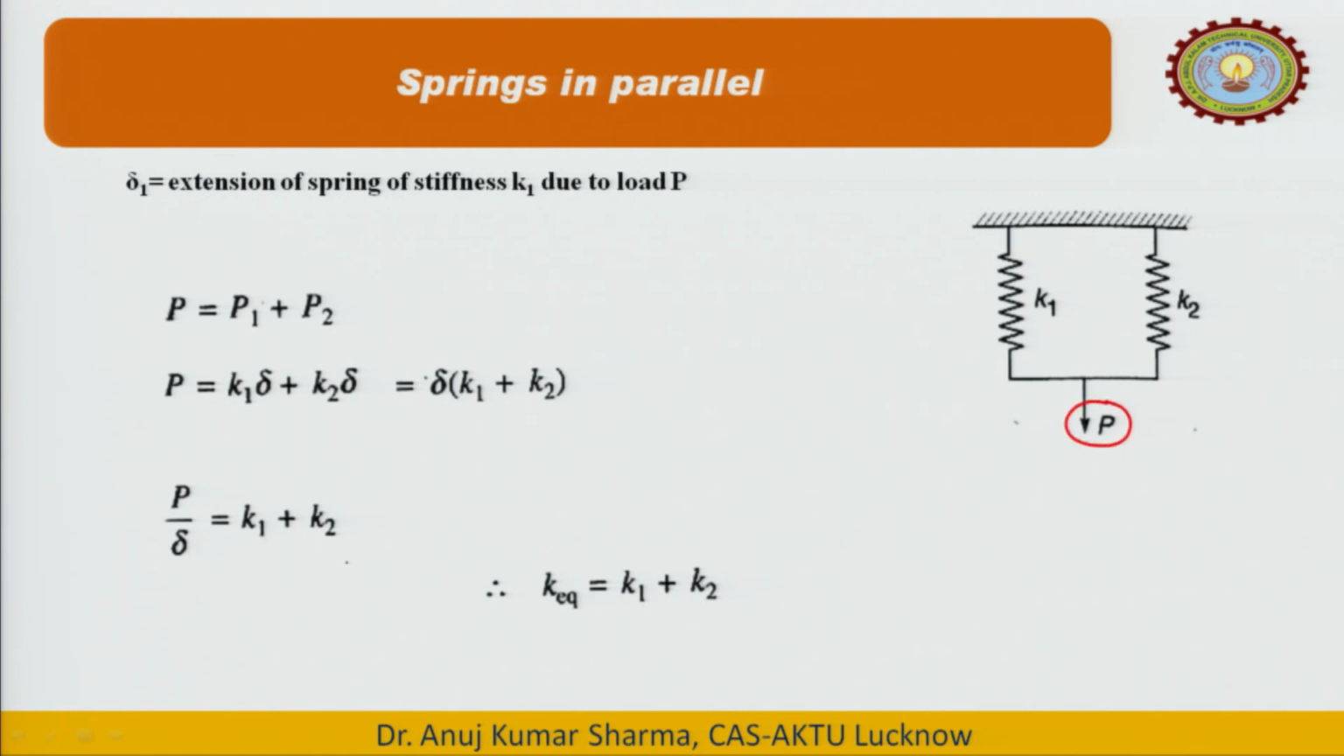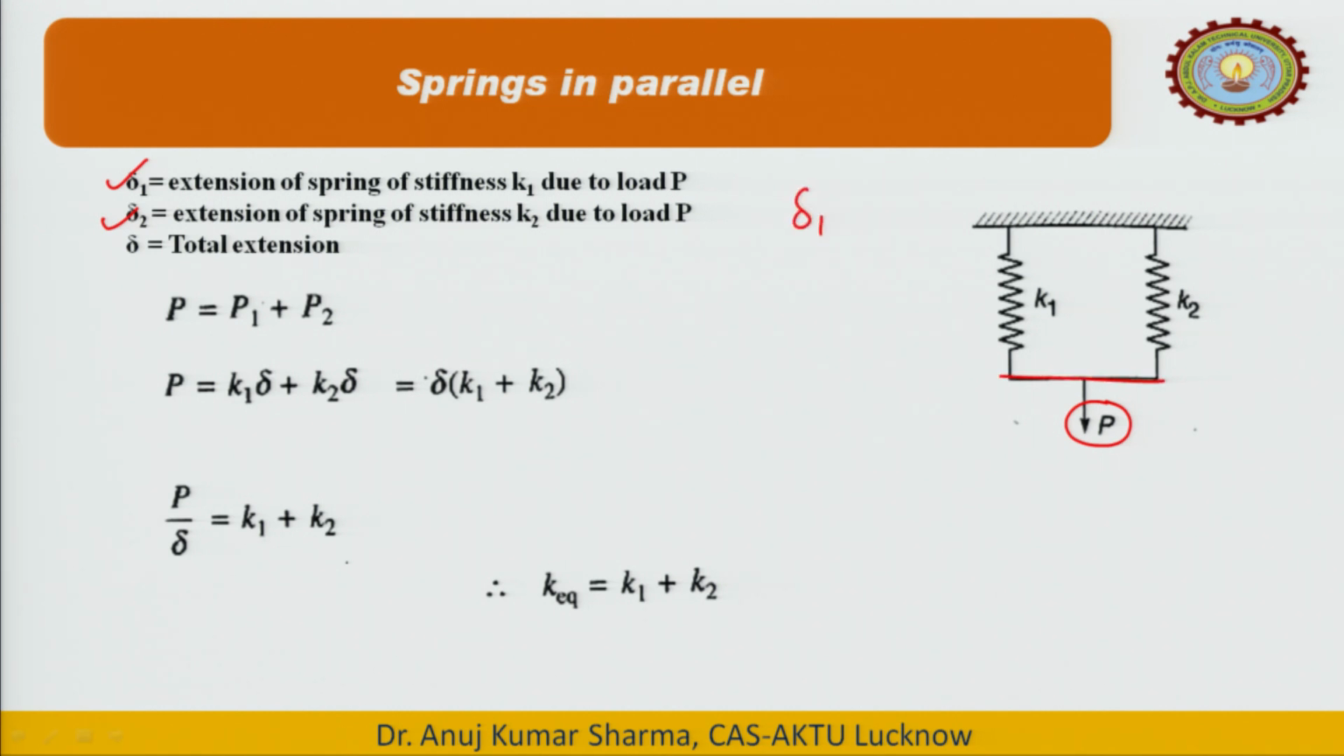If we stretch both springs, what will be the equivalent stiffness constant KEQ? Delta 1 is the extension of the first spring, delta 2 of the second, and delta is their total extension. In this case, if the extension is horizontal, delta 1 would be equal to delta 2, and second, the load P is shared by both springs.